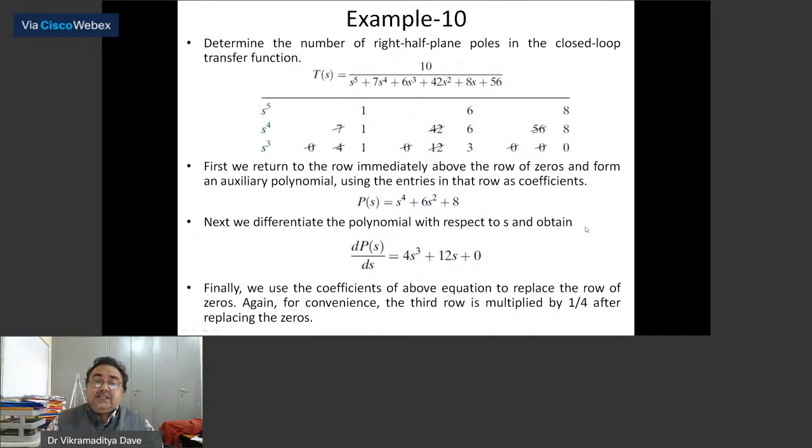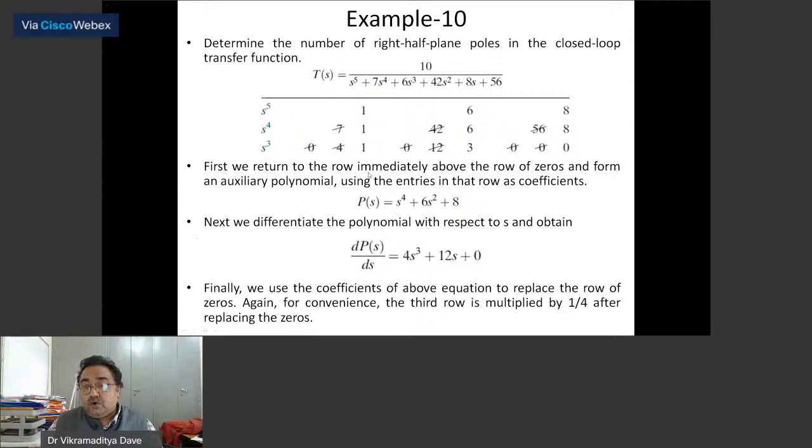Now I will differentiate this polynomial with respect to s. So this is the method I am telling you. When I differentiate it, I get 4s cube plus 12s plus 0. Finally, we use the coefficients. Whatever the coefficients of this derivative are, 4 and 12, I will place these coefficients in the s cube row.